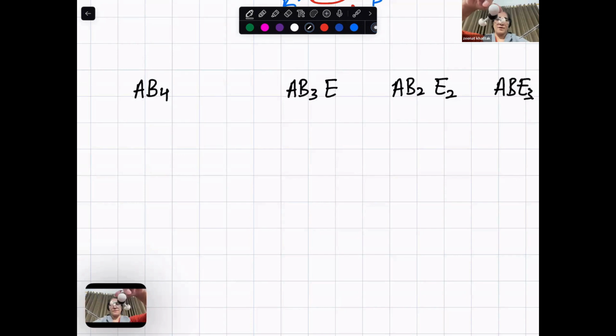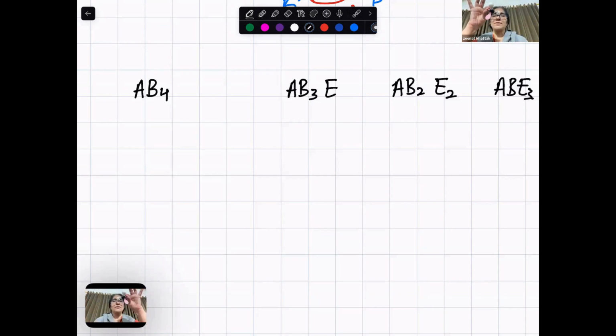Tetrahedron. See, this angle is not 90, it is 109, 109, 109. All the angles, tetrahedron. This is tetrahedron. 109, 109, all the angles 109. If out of 4, 1 is a lone pair, what will the lone pair do? The lone pair will occupy more space. When it occupies more space, they get closer. When they get closer, it looks like a pyramid, 109 to 107.